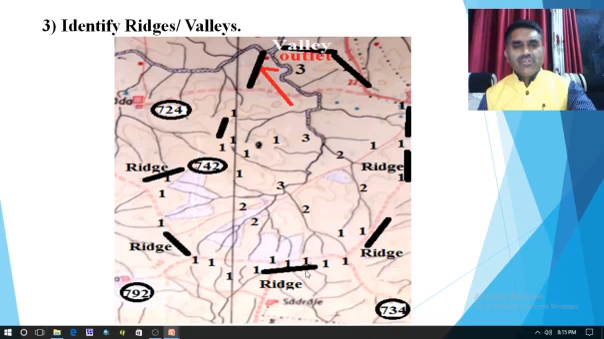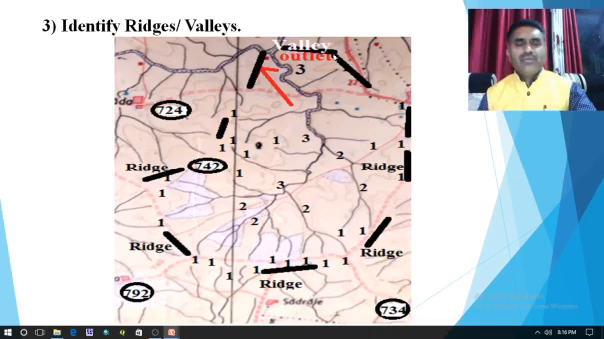Similarly, ridge is here, water is coming from south to north. Similarly here also water comes from north to south. What it means is, if we identify the ridges, and at the same time identify the valleys of the particular area, then we can get a general idea of the watershed basin or to delineate the watershed basin. So this is the third step, to identify the ridges and valleys.